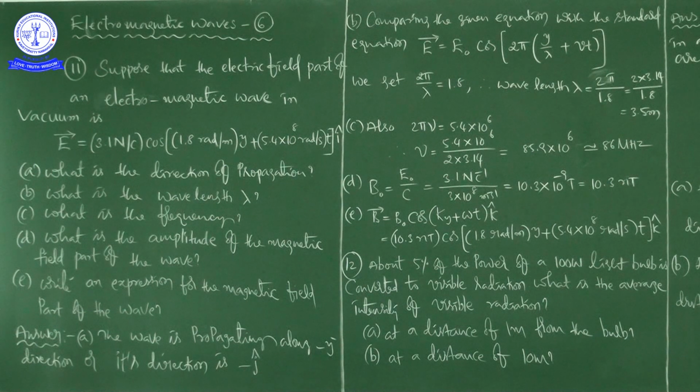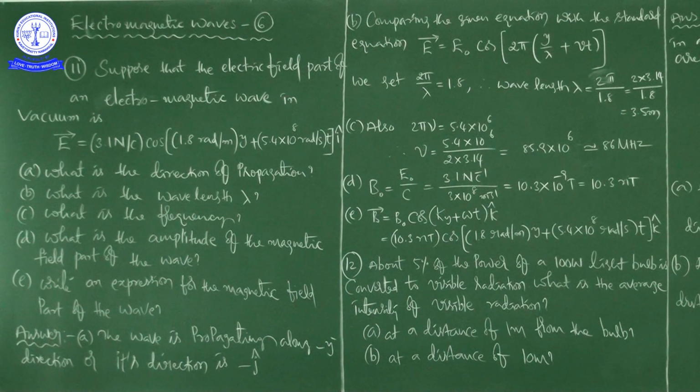See here. This is the electric field part of an electromagnetic wave in vacuum. What is the direction of propagation? The wave is propagating along the negative y direction, or its direction is minus j cap. So it is the direction of propagation of the electromagnetic wave.